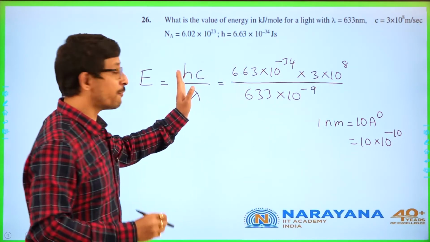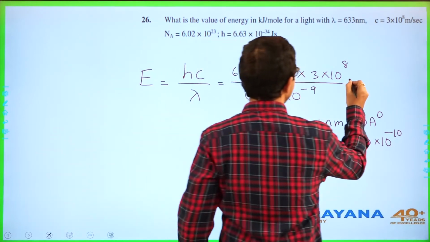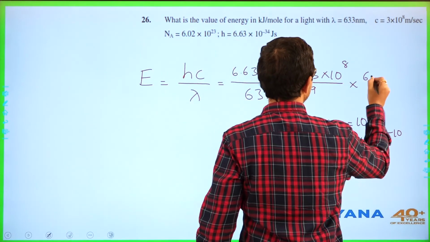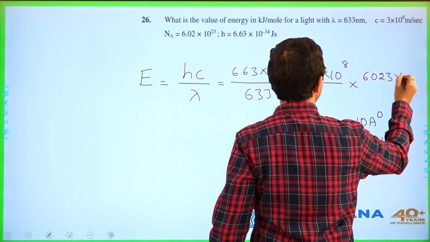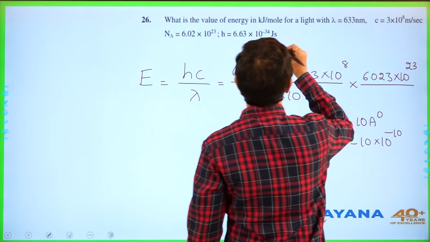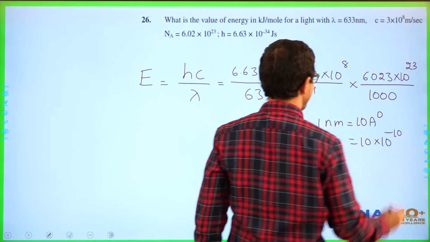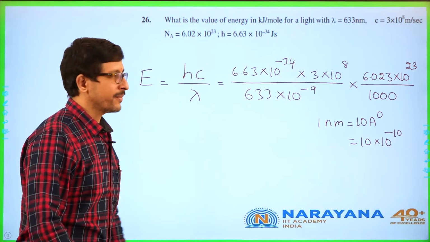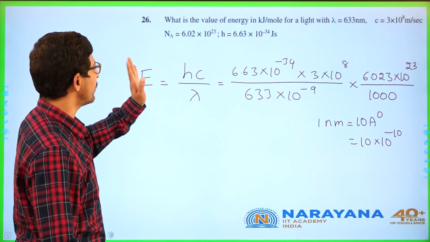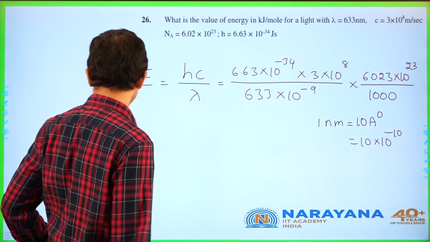And remember, this is for one atom. Now per mole. So convert this into per mole: 1 mole means how many atoms? 6.023 into 10 power 23. And it is for kilojoule, so it is divided by 1000. So once you simplify this, you will get the energy in kilojoule per mole.